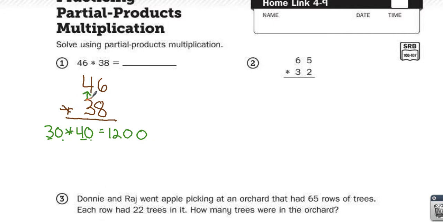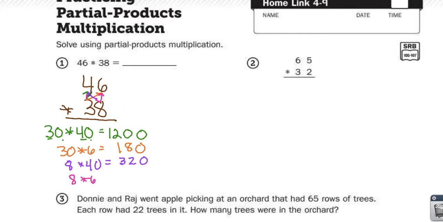I'll then do the cross of my bow tie and do the 30 times 6, which equals 180. Be sure to line up ones with ones, tens with tens, hundreds with hundreds. Next thing I do is the other cross of my bow tie and do the 8 times 40. I know 8 times 4 is 32, so 8 times 40 is 320. Oops, I didn't line that up correctly, so I have to rewrite that. 320. And then last, I need to close my bow tie, 8 times 6.